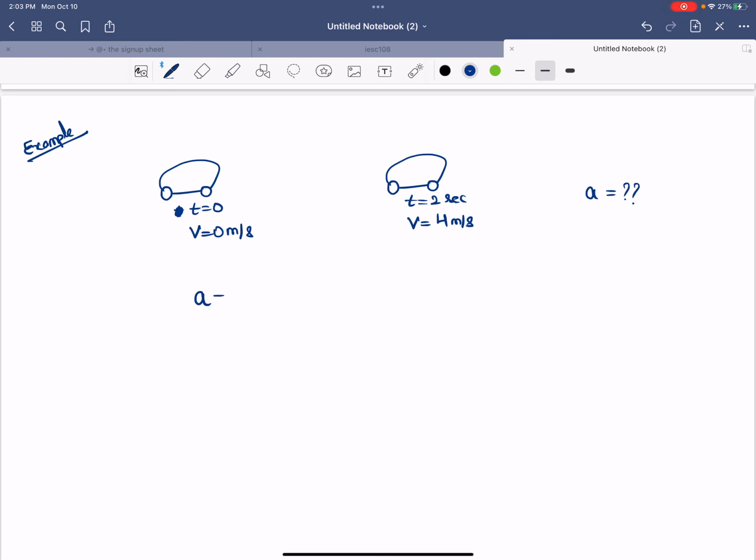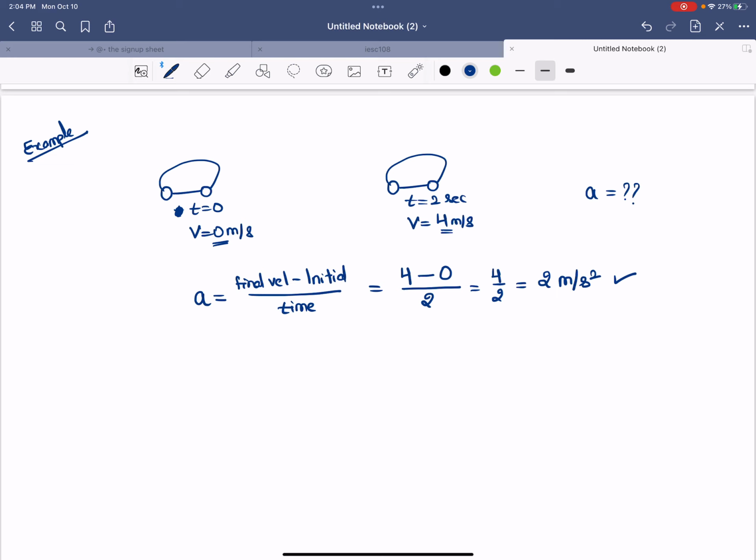Well, I remember acceleration is nothing but final velocity minus the initial velocity divided by the time it took for that change. So in this case, the final velocity is 4. Initial velocity was 0 because that's where I started from. So 4 minus 0, and you divide the whole thing by the time it took. So it went from 0 to 2. So it took 2 seconds for this change. And that gives me 4 divided by 2, and that's 2, very careful here, meter per second square. That will be my acceleration. Very plain, very simple, nothing too difficult.